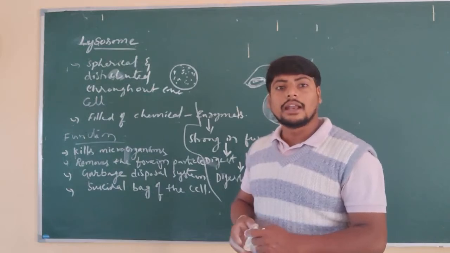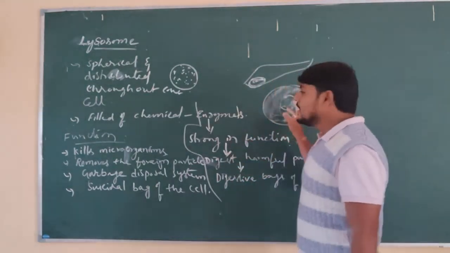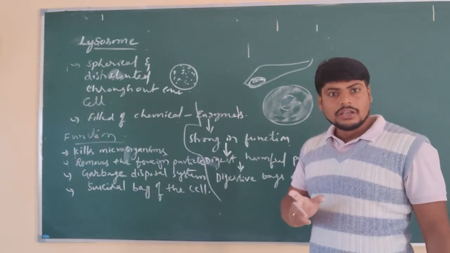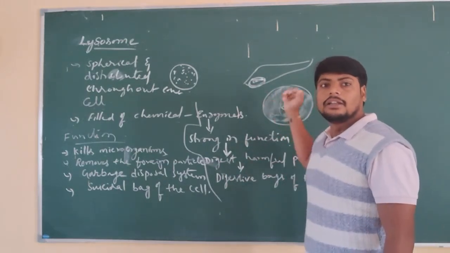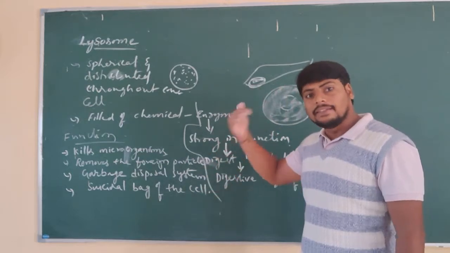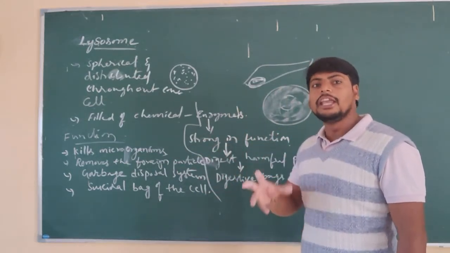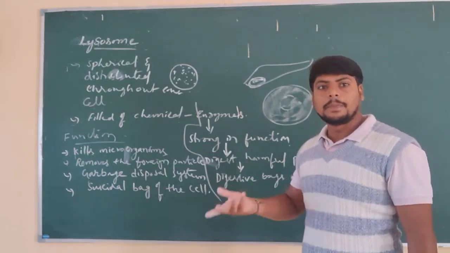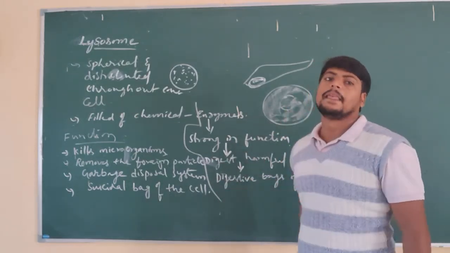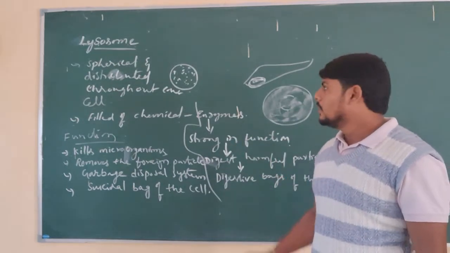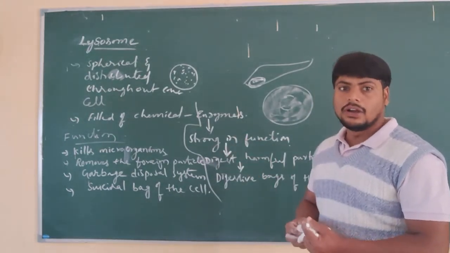Because if any cell of an organ or organ system is damaged, it prevents damage to the entire tissue by destroying itself, releasing many enzymes which play a key role in the destruction of the cell, and protects the remaining cells of the tissue. That is the important function of the lysosome.